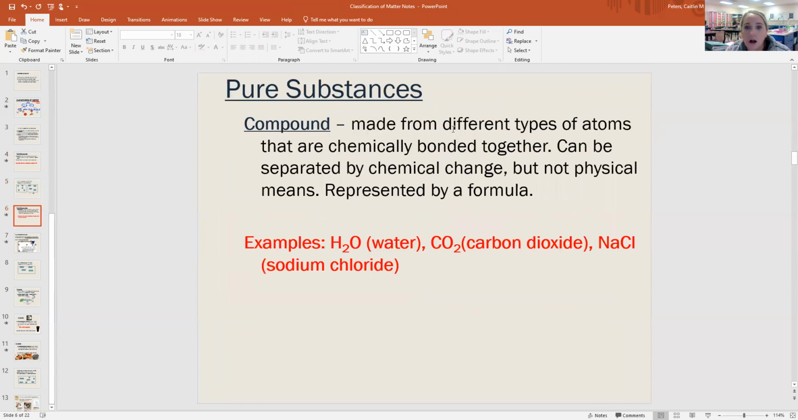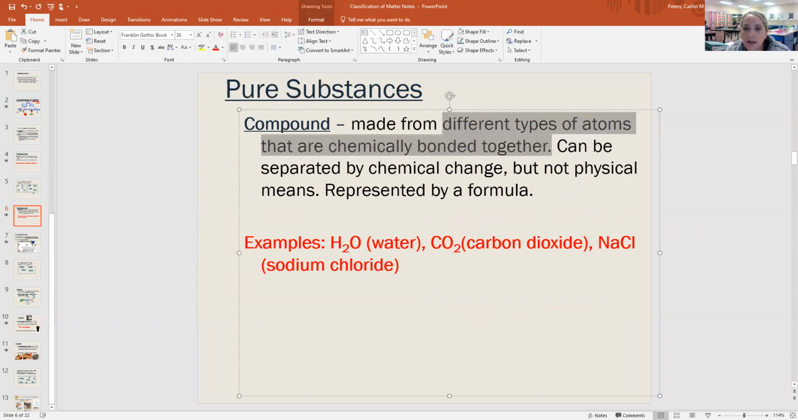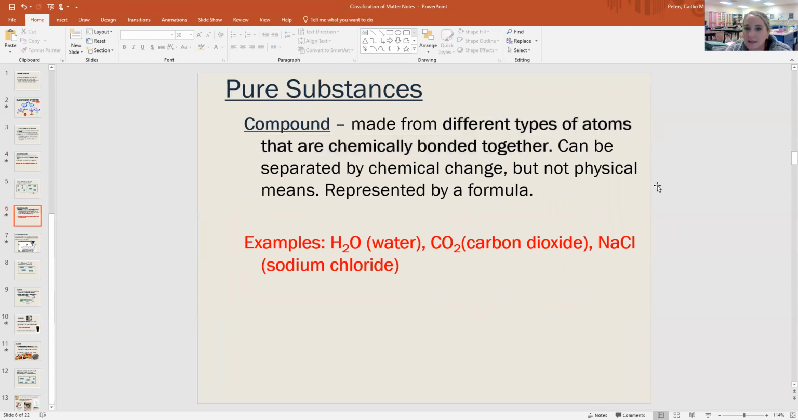Okay. Versus a compound is made of different types of atoms that are chemically bonded. I'll highlight that together. Compounds can be separated by chemical changes, but not by physical changes, and they're represented by a formula. And so when you look at the formula for a compound, you'll find that there are different atoms and there are different types. Like water is hydrogen and oxygen, two capital letters. Carbon dioxide, carbon and oxygen. Sodium chloride, Na, sodium, chlorine, Cl. And there's not an and sign between them because they are chemically bonded together.